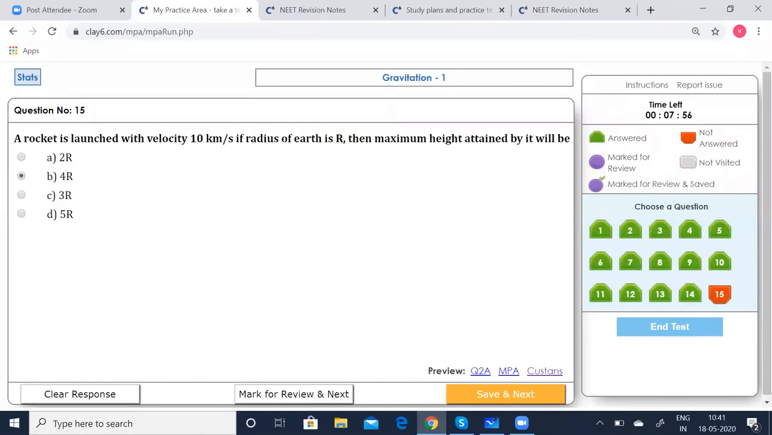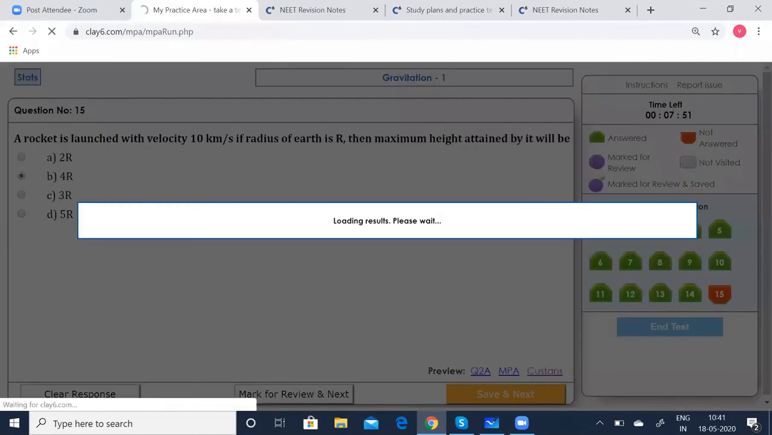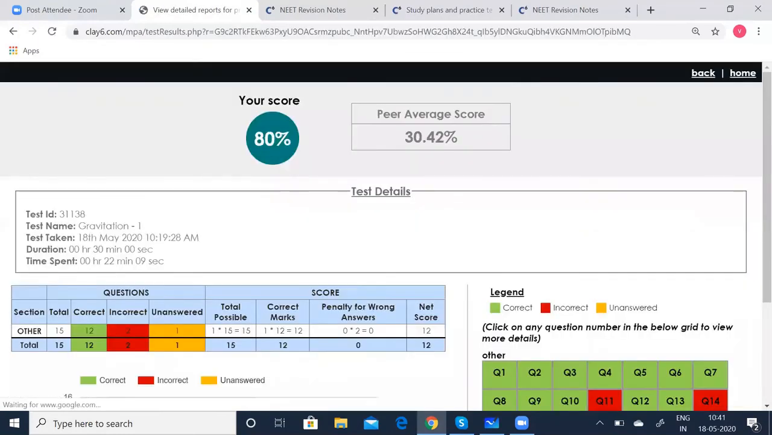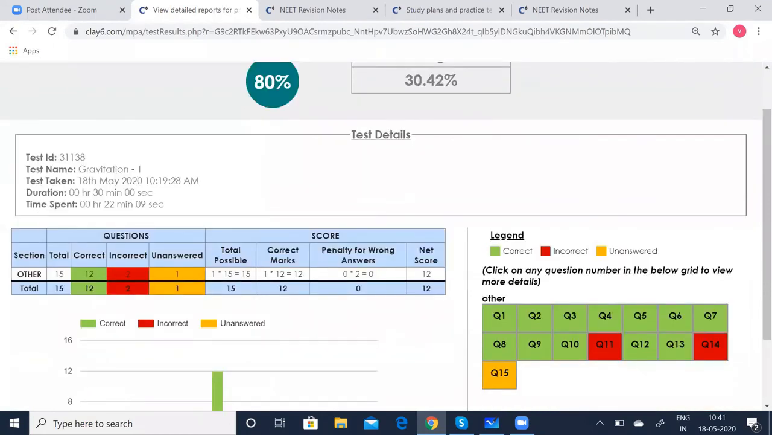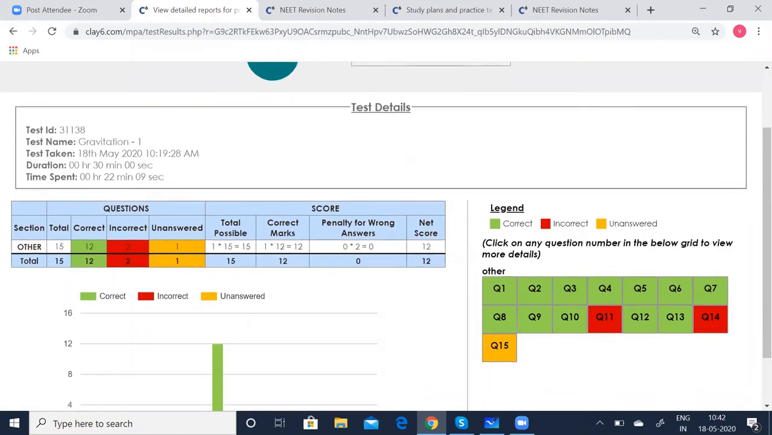Save that. Now we have completed the test. End the test. The results are loading. 2 answers were incorrect. Let us see. You can as well refer 12 answers. The green one says the answers are correct. One is unanswered. Maybe I didn't click it. Yeah, I didn't save it. You have to save and then go to that. So I didn't click on that, so it says unanswered.